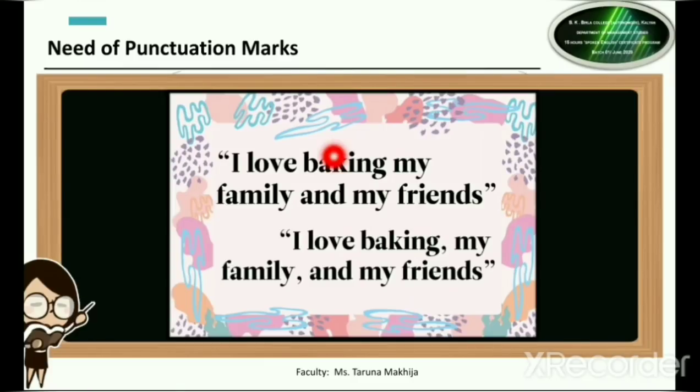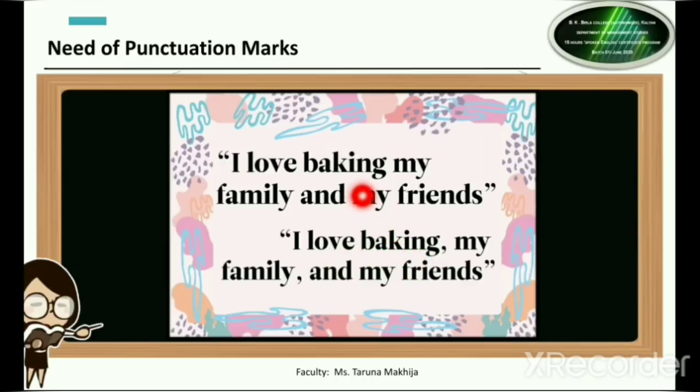Now this sentence says, I love baking my family and my friends. So does this person want to say that he or she likes to bake the family and bake the friends? मतलब वो oven में डालते हैं क्या अपने family और friends को? So this sentence is definitely wrong. There is something missing in it. Let us see what punctuation does to it. I love baking, comma, my family and my friends. Completely the meaning is changed now.